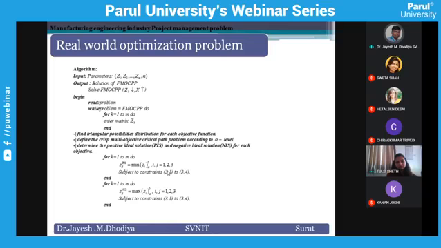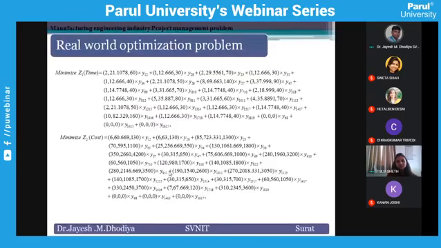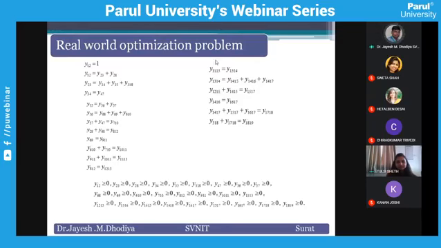This is the code that we have generated for that diagram, and this is the actual model with the data. Minimize time, minimize cost, minimize risk, and maximize quality. Sorry, it is maximum; by mistake it is shown as minimum. We want to maximize the quality. And these are the constraints of the aircraft problem. By using Lingo software, you can find its solution.